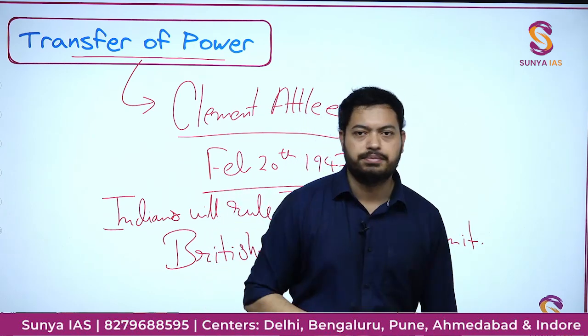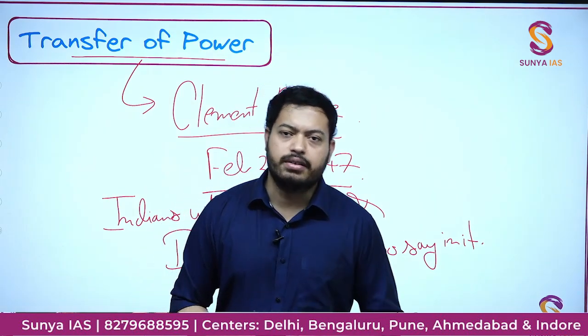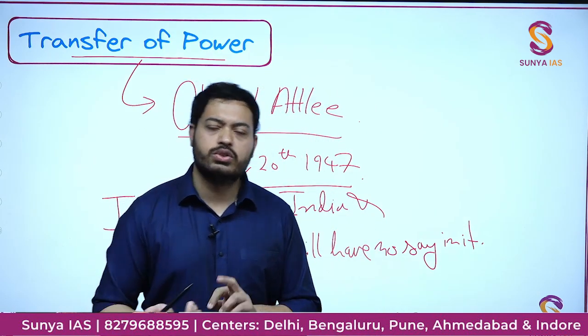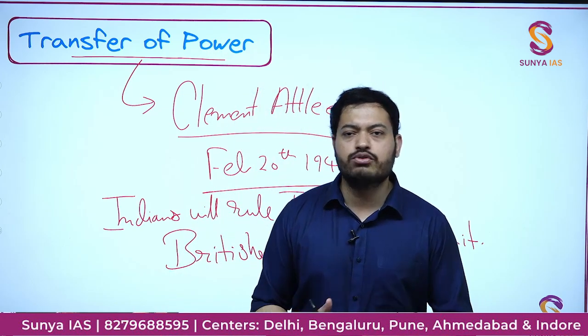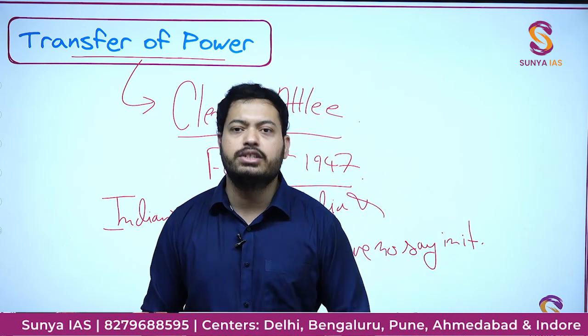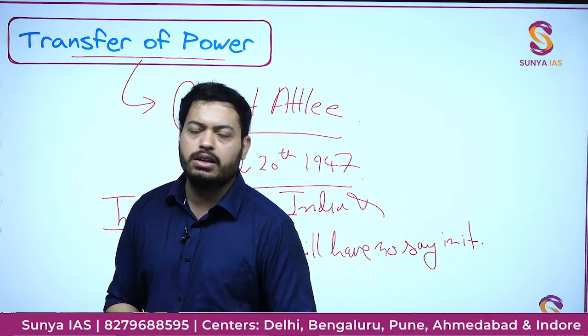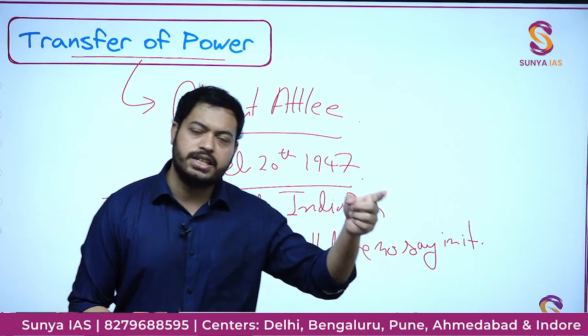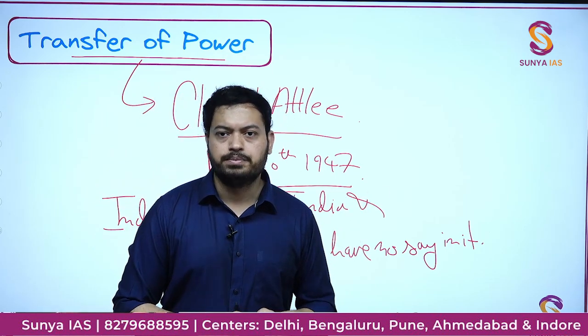As simple as that. Why is it important? Because till now, whether it was dominion status, home rule, Swaraj or Purna Swaraj, these ideas were propounded by the Indian leadership. Transfer of power is something which was given, the idea was given by the British leadership. So that's why also you need to know it.